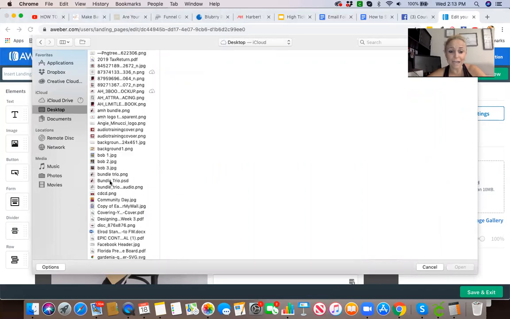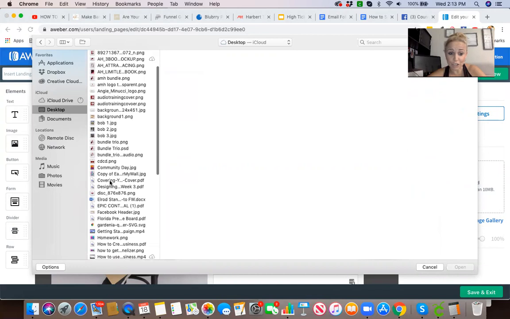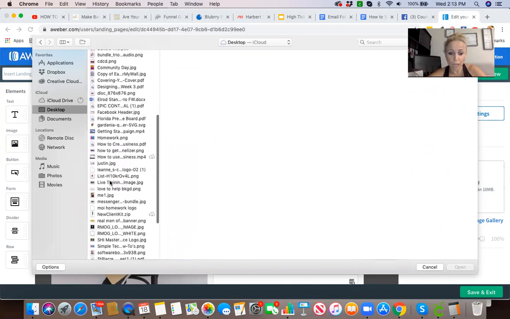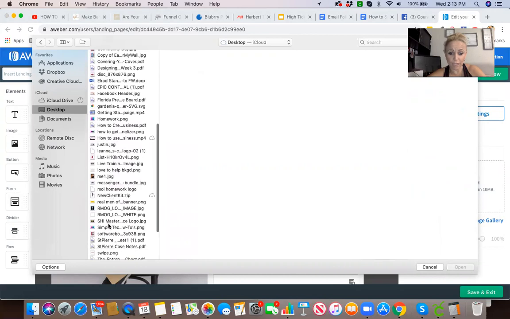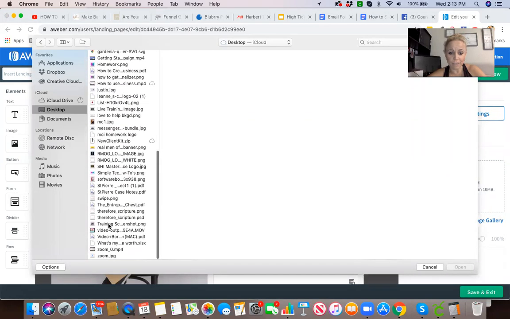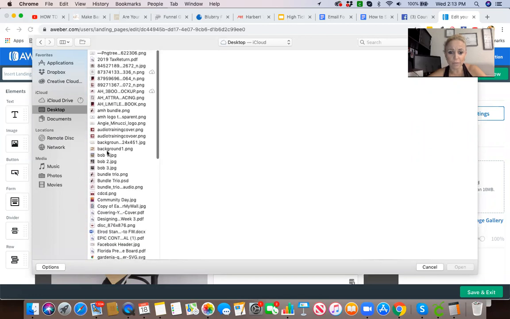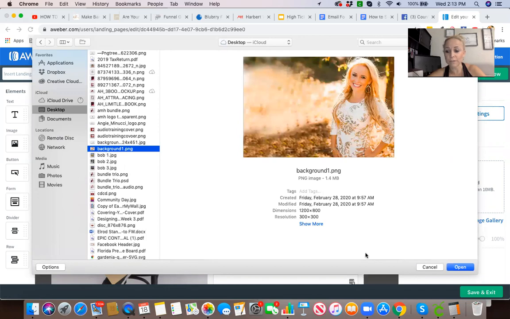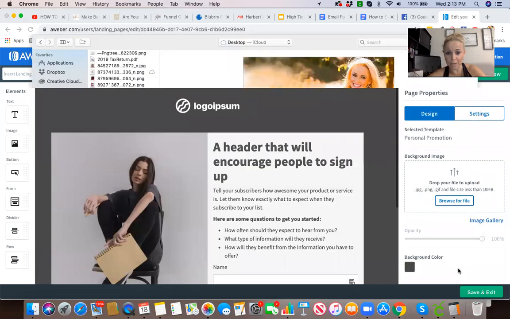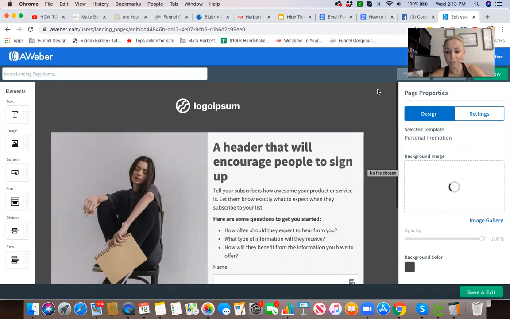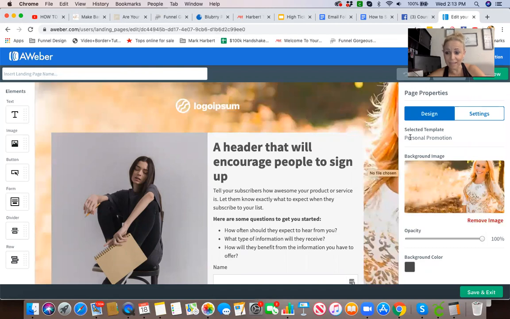Now, again, I did not really fully prepare for this to know what the background is going to look like. So let's see if I can find an image for a background. What is this? We're going to use this. That's me. We're going to use that just for the time being. Obviously, the formatting may not be proper to maybe have my face show up exactly where it needs to be.